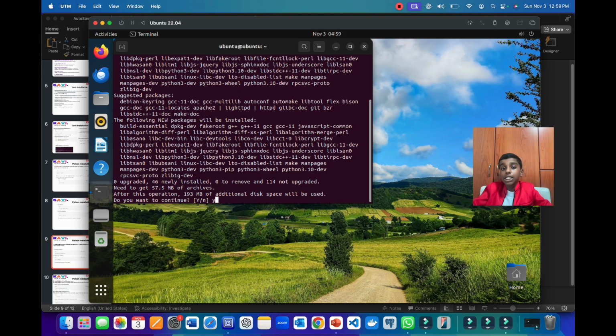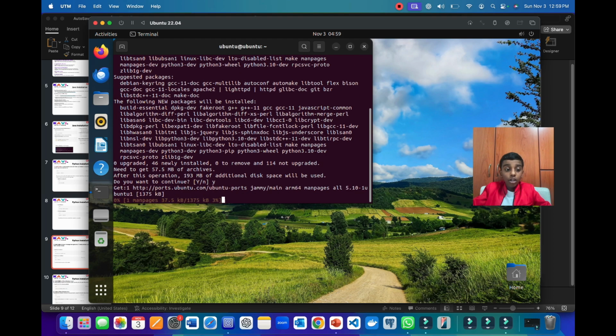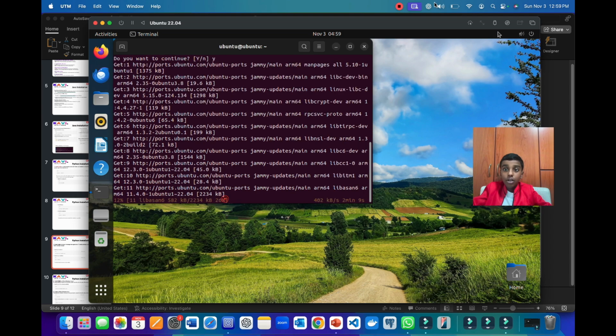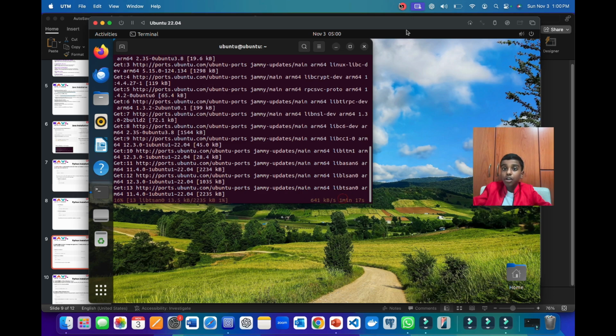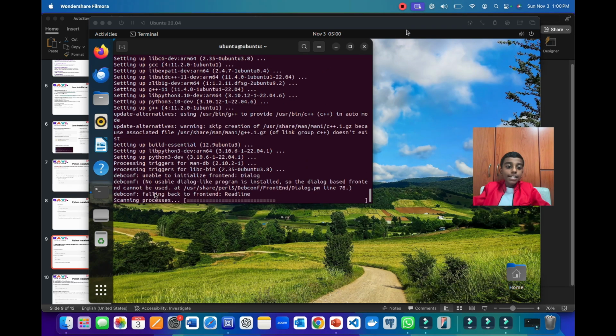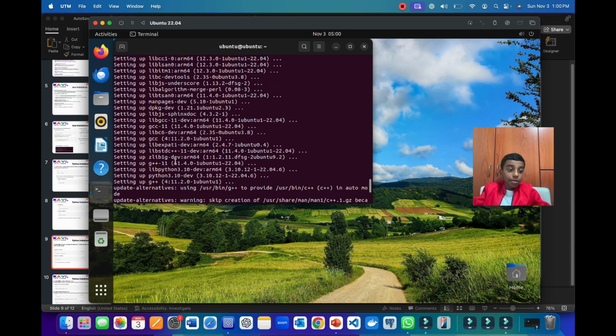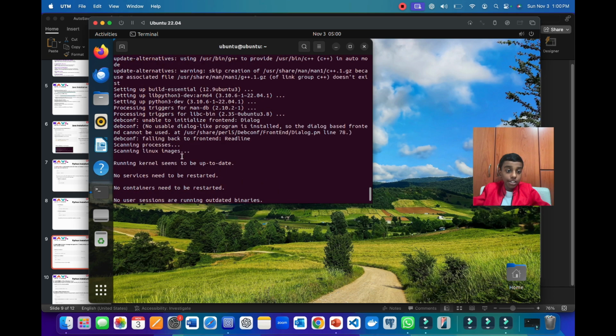But here I'm just pressing yes to continue. Now here it will take some time because you are installing pip for Python, which will take some time. So here it's saying the estimated time, like 1 minute 18 seconds. So I'll see you when it happens. So as you can see here, pip has been successfully installed.